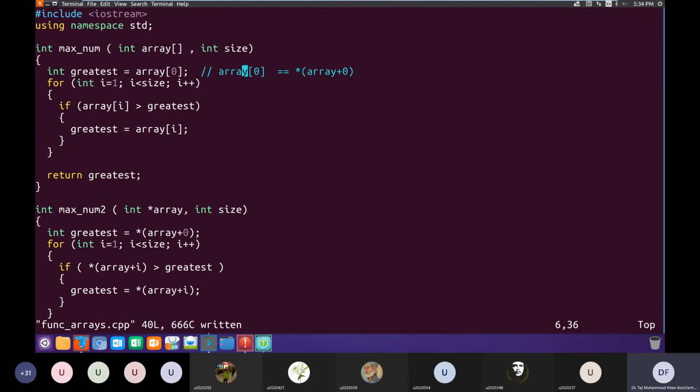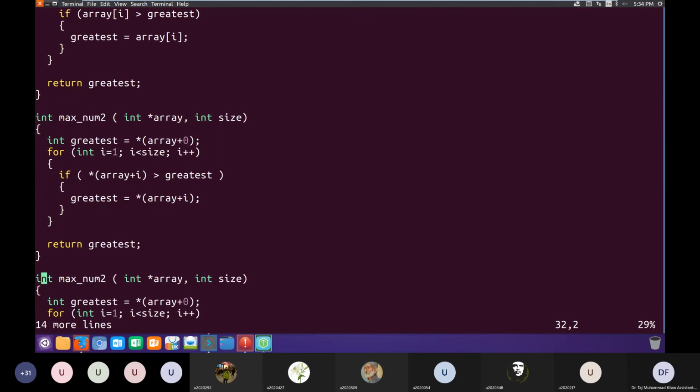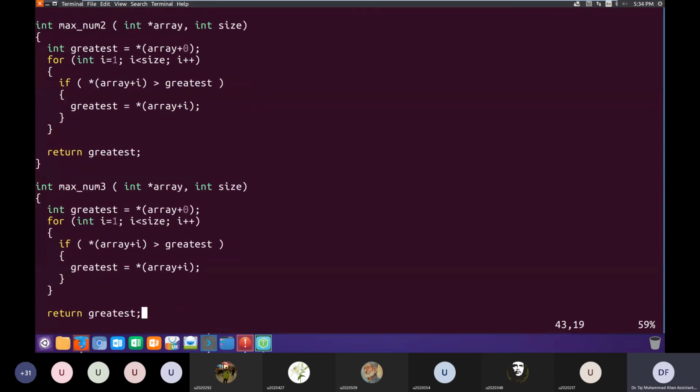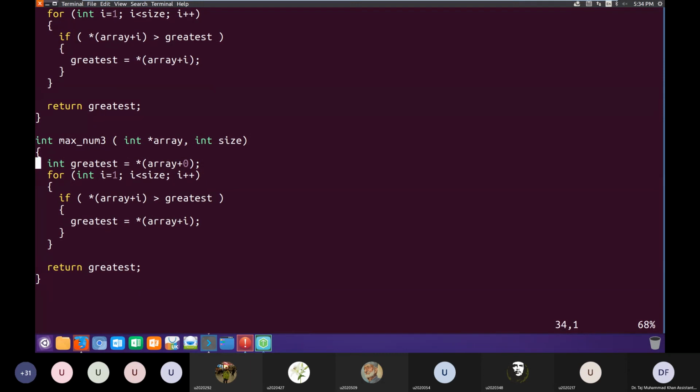You can use any of the methods. Here also, I can replace this. Let me make it num3. So in num3, we are passing a pointer, but we'll use this pointer with the notation that we just discussed.